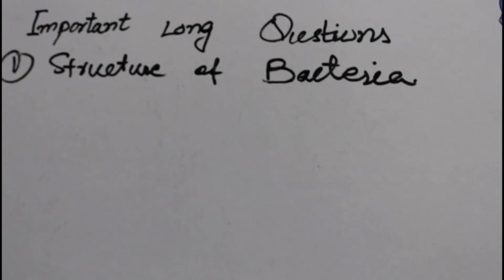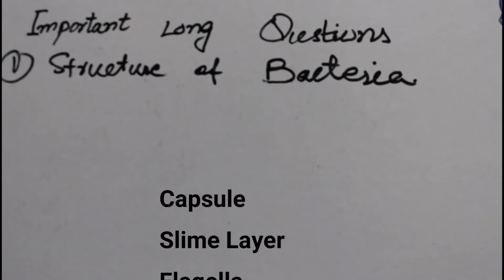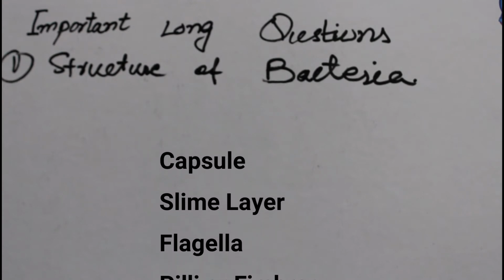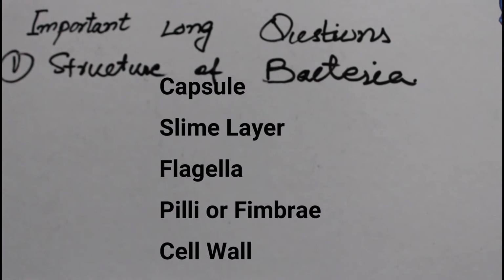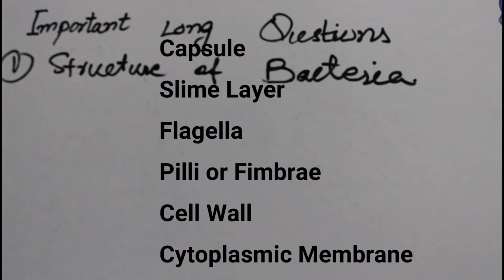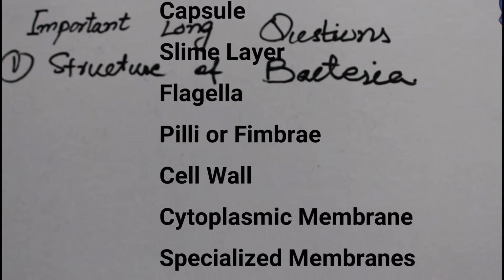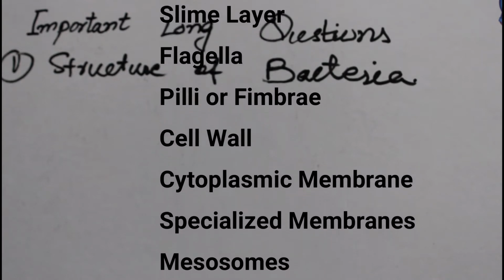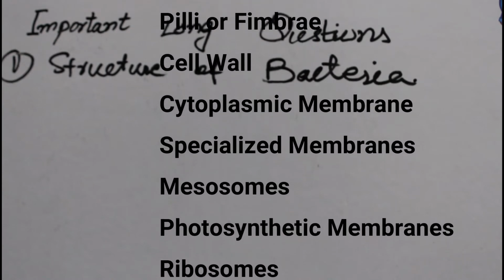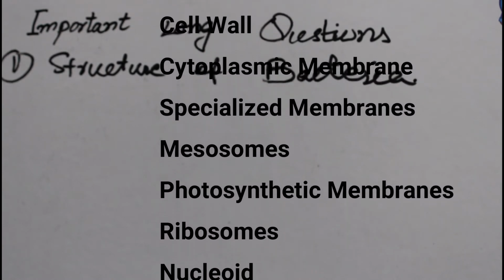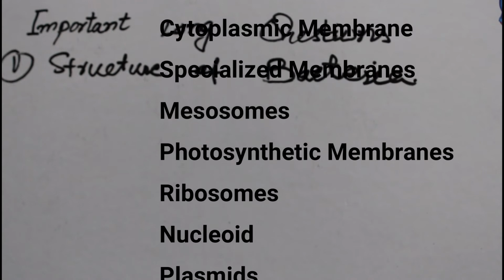If you talk about the outer structure, you are going to tell about the capsule, the slime layer. Then come the flagella, pili or fimbriae. Then from the outer structures we come to the cell wall, and after the cell wall comes the cytoplasmic membrane. After the cytoplasmic membrane, some specialized membranes: mesosomes, photosynthetic membranes, and the cytoplasm.